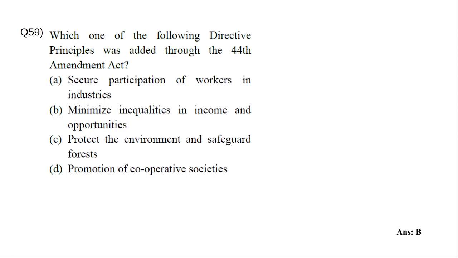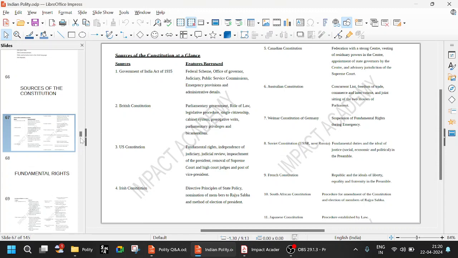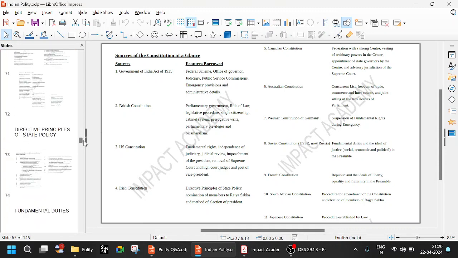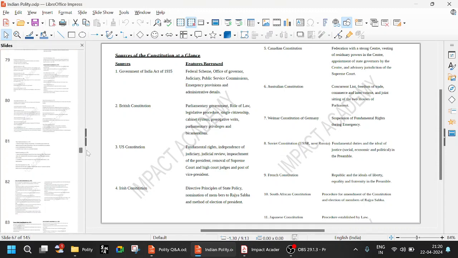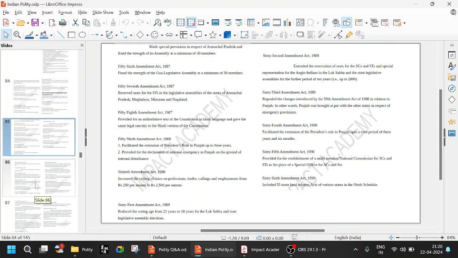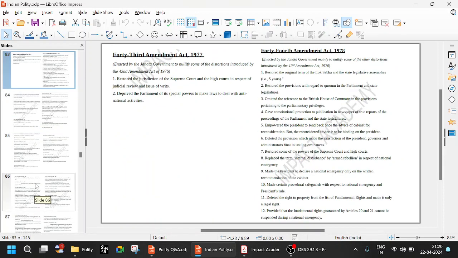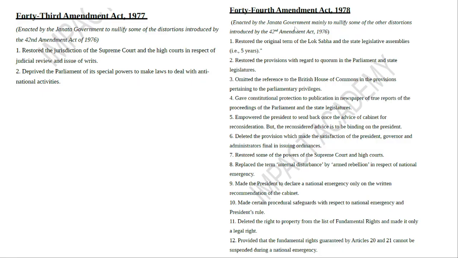So which one of the following directive principles was added by the 44th Amendment Act? So let us briefly look at what the 44th Amendment Act is. The 44th Amendment is also a very big amendment. It was enacted by the Janata government mainly to nullify some of the other distortions.